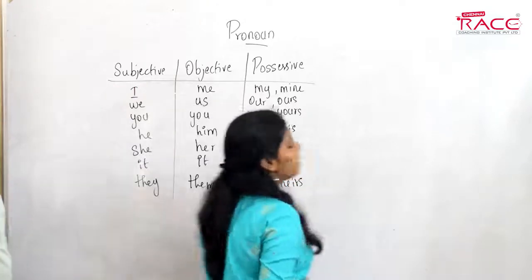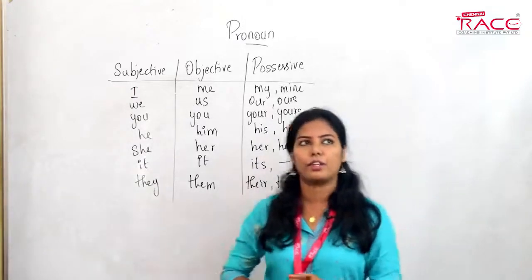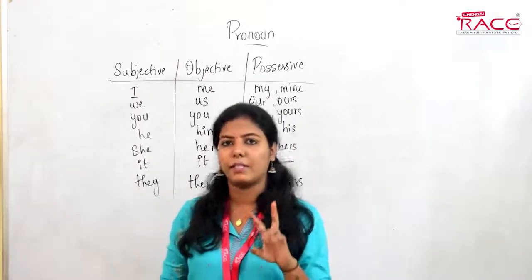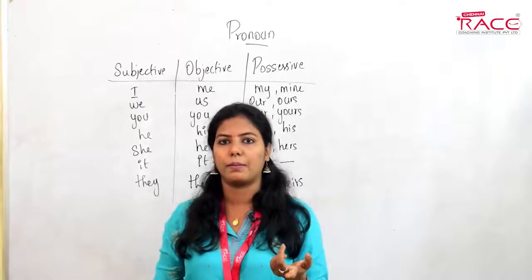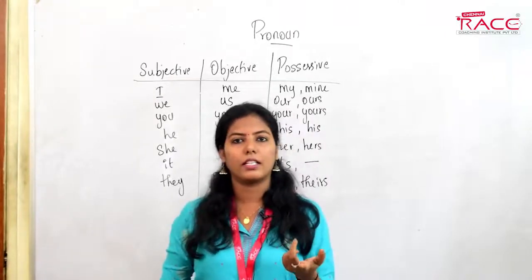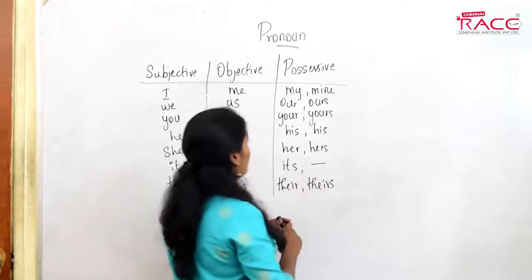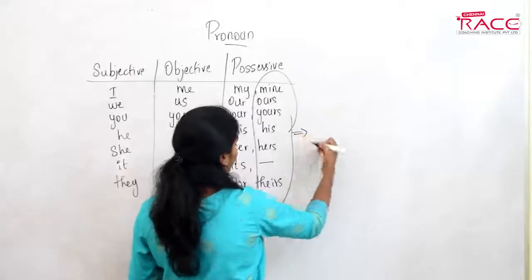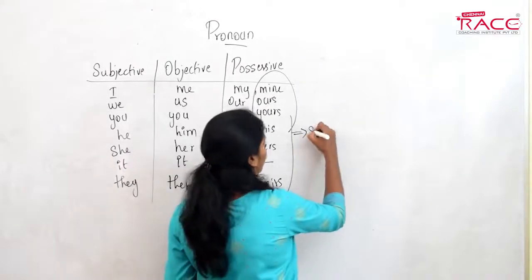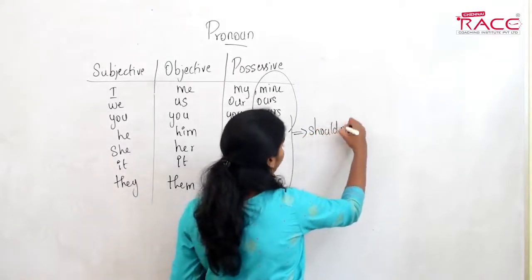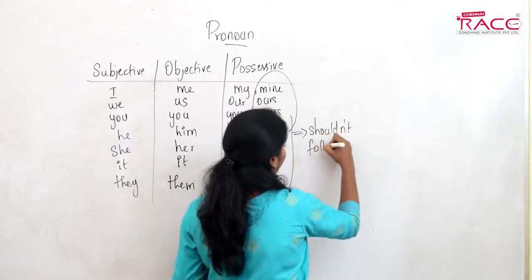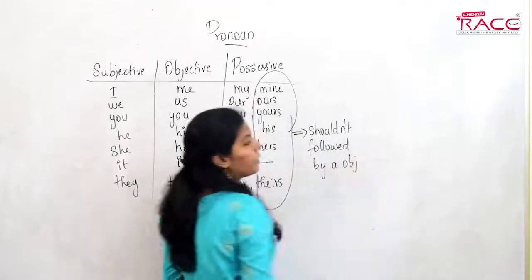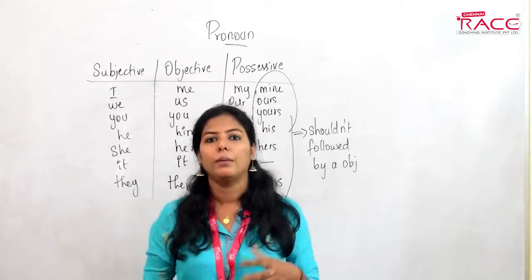Since we have two forms in possessive, there must definitely be a difference between these two. The difference is that these pronouns should not be followed by an object.